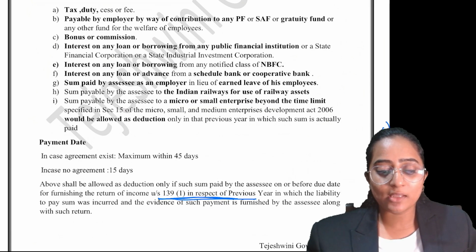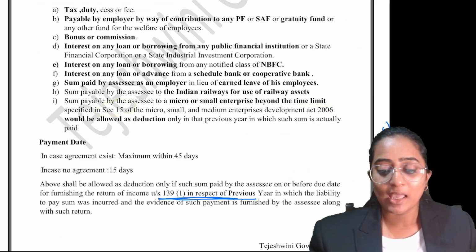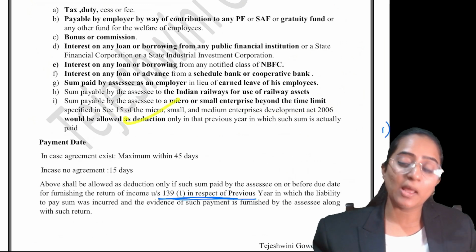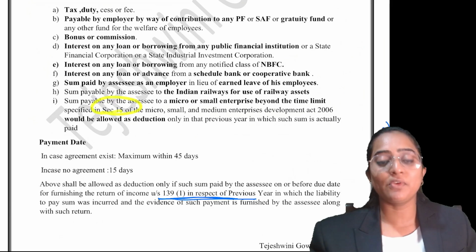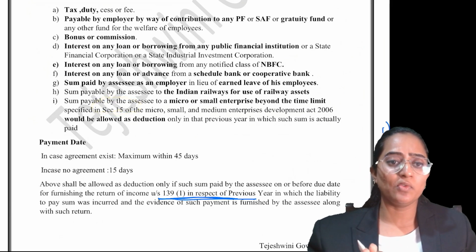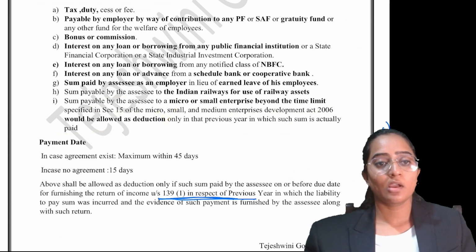First of all, you need to make the payment within the time limit specified in section 15 of the MSME Act 2006. If that is the case, it will be allowed as deduction. Within this section 15, whatever the compliance has been told, you make the payment within that date, you will get the deduction. If not, you will not get any deduction.